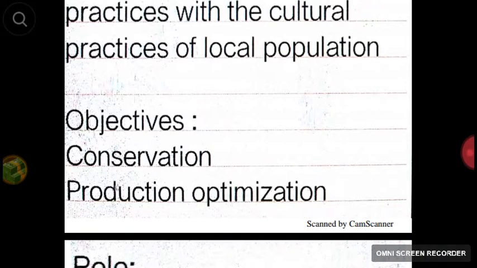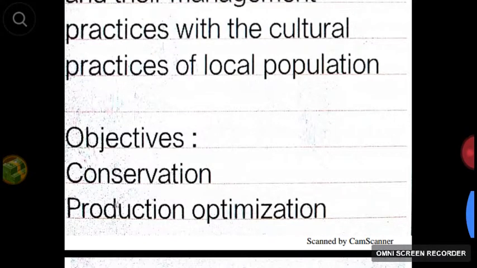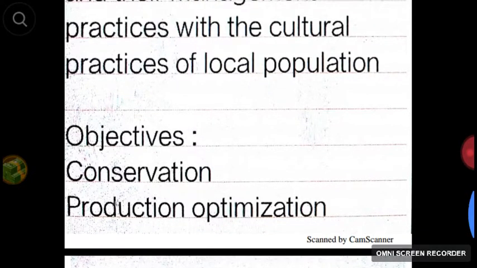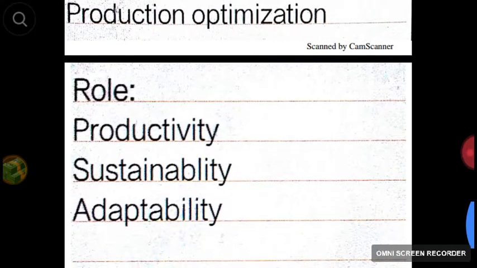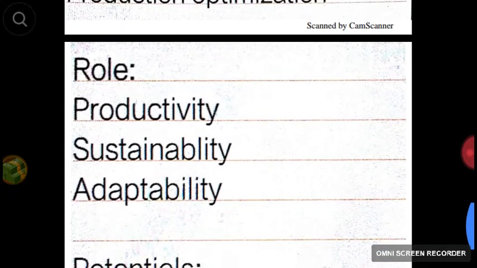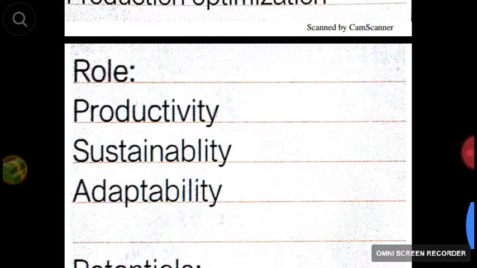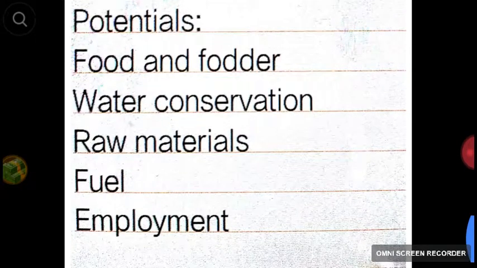What are the objectives of agroforestry? There are two main important objectives: conservation and production optimization. Role. Productivity, sustainability and adaptability are the three major roles of agroforestry.